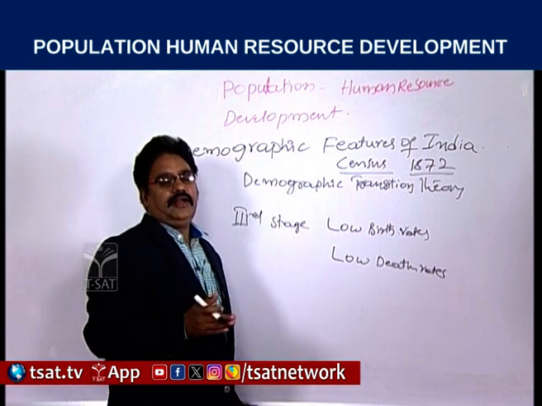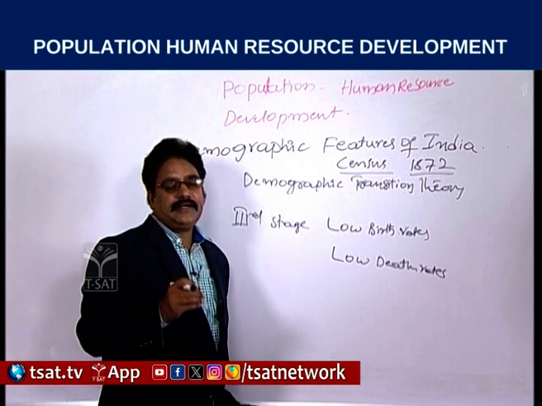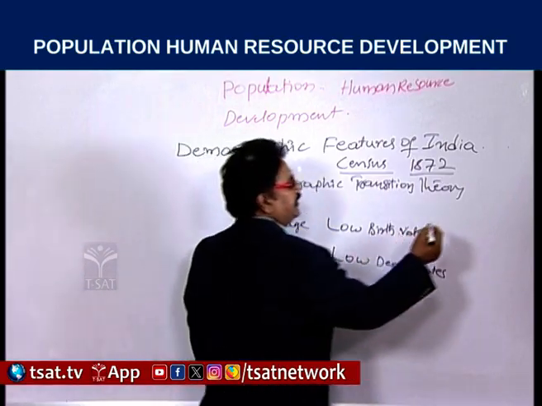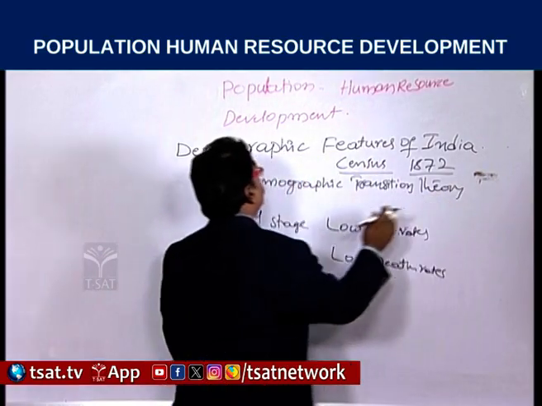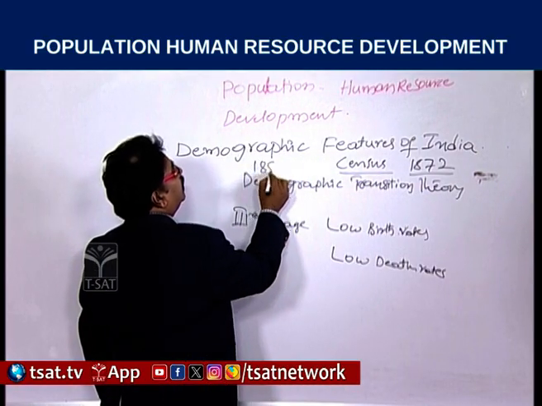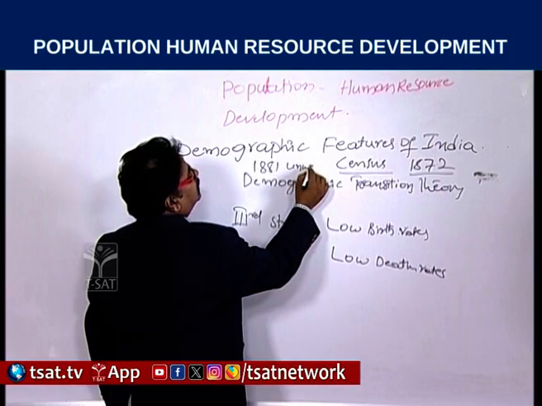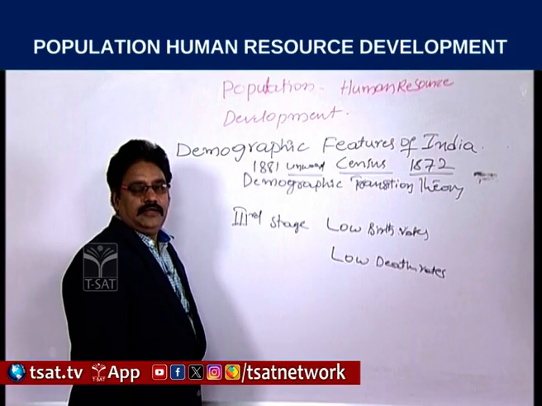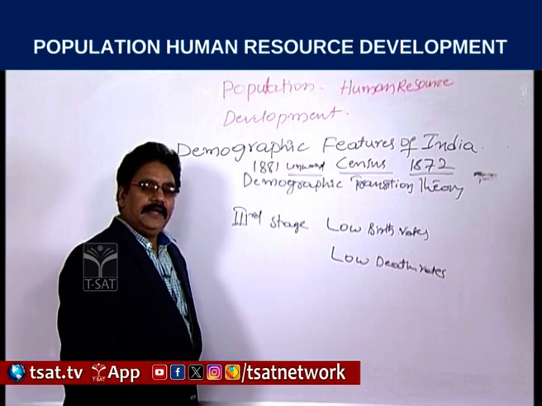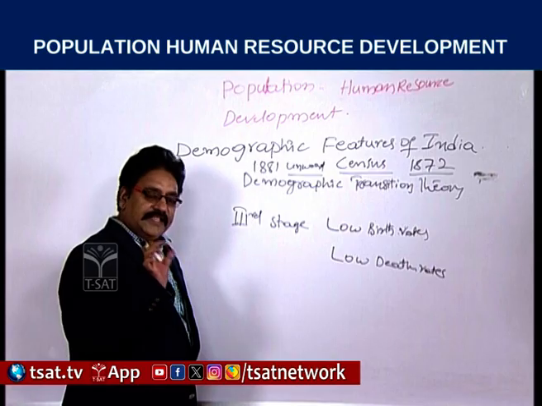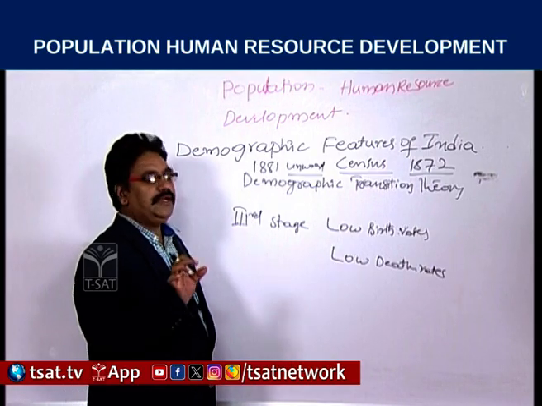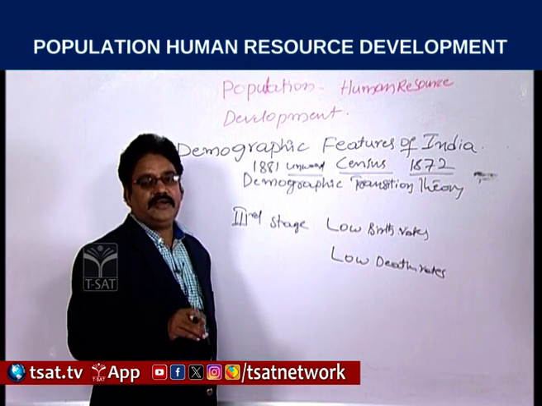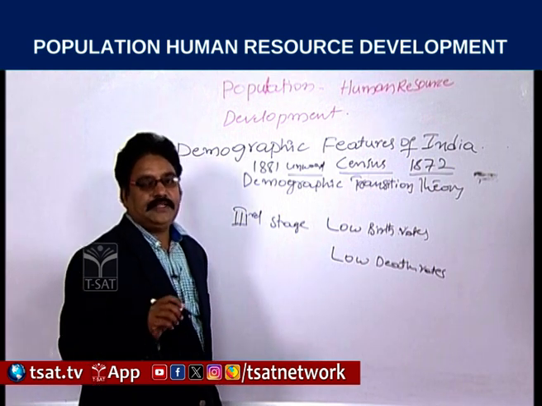Then, every 10 years, we have been collecting the census from 1881 onwards. Regular census was conducted, and the last census was conducted in 2011. During this period, from 1881 onwards, we are going to check what changes have occurred in the Indian population.